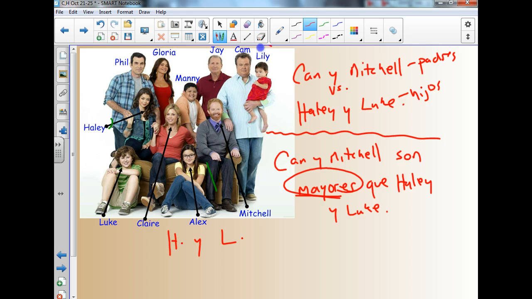Haley y Luke son menores. Sorry, that's supposed to be the R. Menores que Cam y Mitchell. So we use the plural form of this to compare more than one person. So menores, mayores. So let's review really quickly on one more slide here.